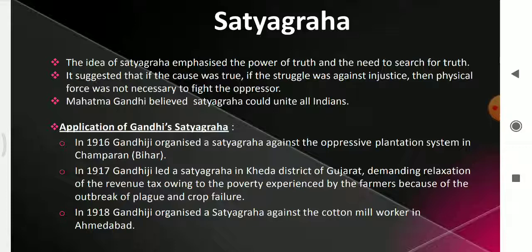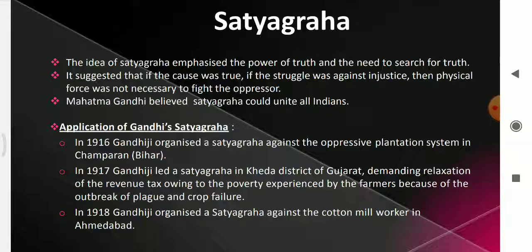The idea of Satyagraha also suggested that if the cause was true, and if the struggle was against injustice, then physical force was not necessary to fight the oppressor. What does it mean? If our reason is true and our fight is against injustice, then we need not involve ourselves in physical violence. We can defeat our oppressor, our enemy, with non-violence. This is the idea of Satyagraha.